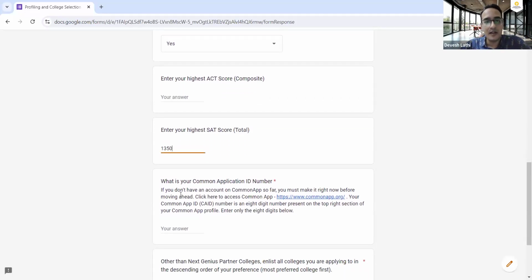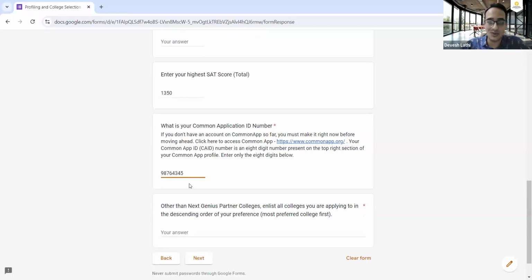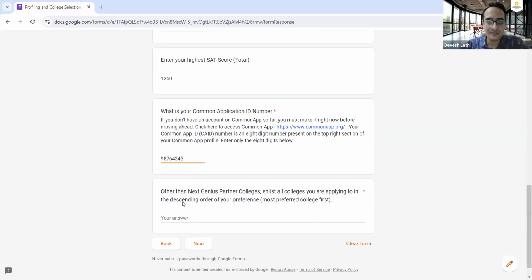Okay. Now, the next question is, what is your Common App ID? So, what does that mean? That means that you must create your Common App account before filling up this form. Create your account, enter your 8-digit Common App ID here, which will then be passed on to the colleges.